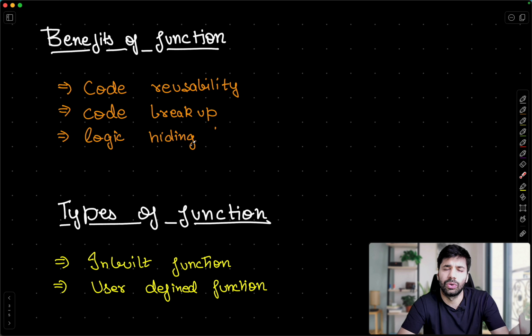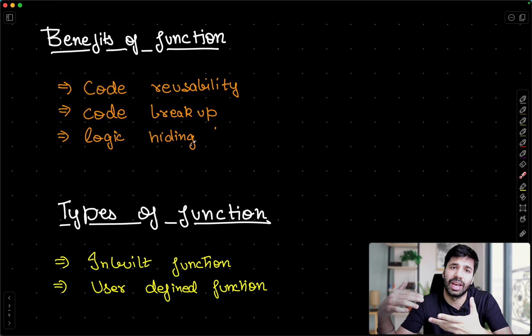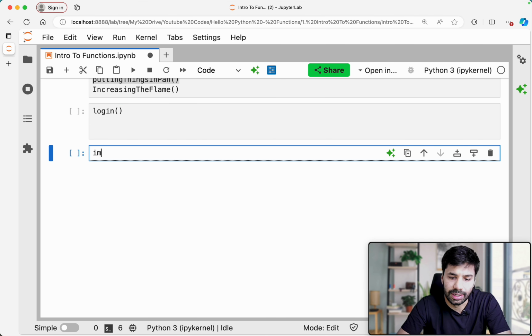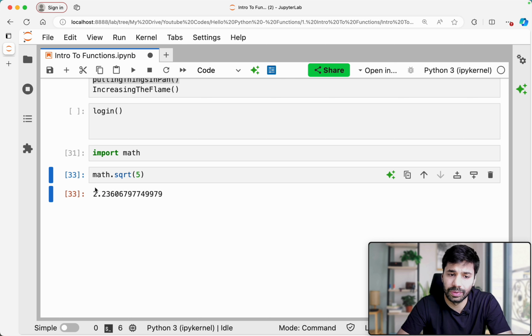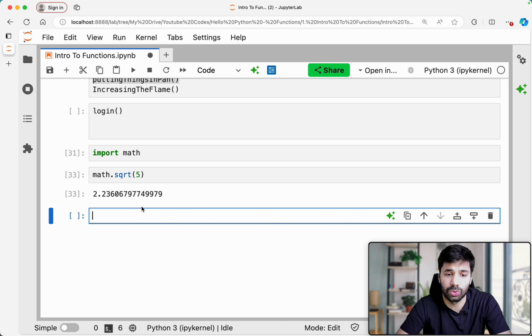Again, we don't know how print is working, or how length is working. Similarly, we can make modules. I've already given you an idea that we can import these modules and then just use them directly. A very good example is import math. In math, sqrt is a function. I don't know how this sqrt is written, but if I provide it a number, it's just going to give me the answer. If I get the wrong answer, I know that sqrt is the one I have to look at, not any other function.